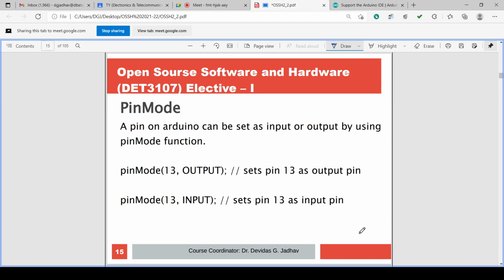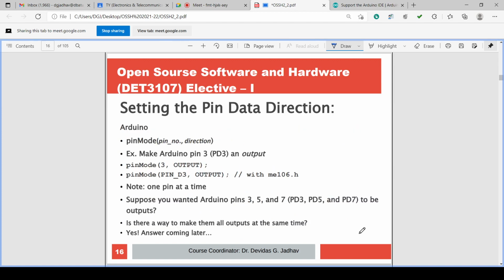So pinMode we have discussed many times. In pinMode we can give the pin number and data direction, either input or output. For example, if Arduino pin 3, PD3, is output, then we give pinMode(3, OUTPUT), or pinMode(PIN_D3, OUTPUT) if we are using the me106.h header file.